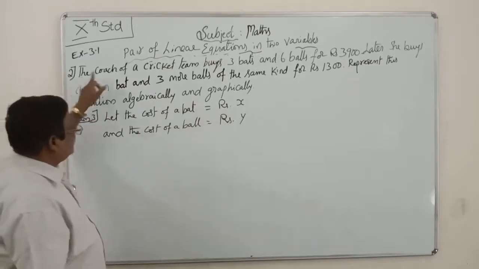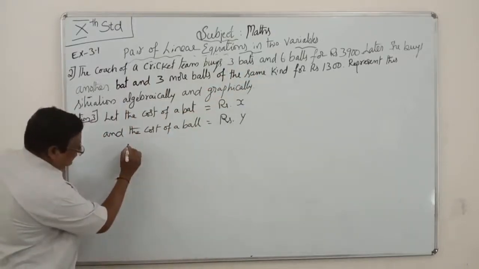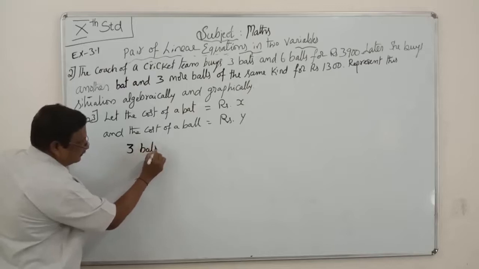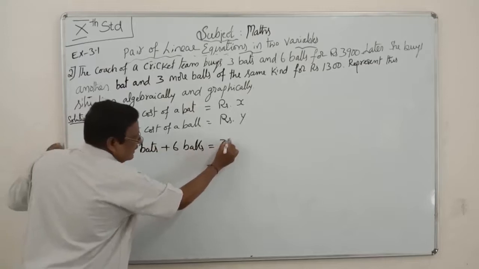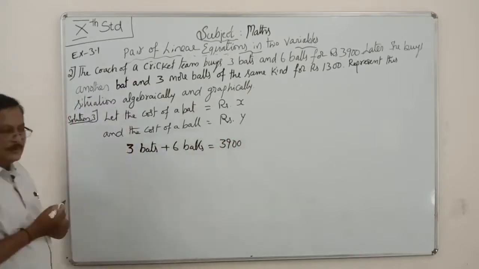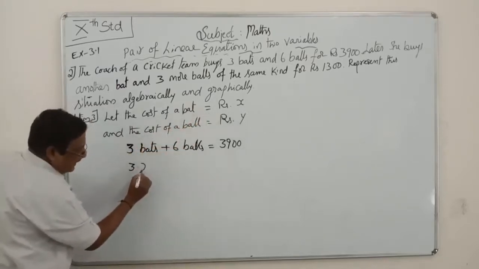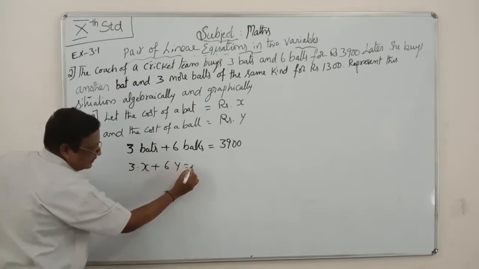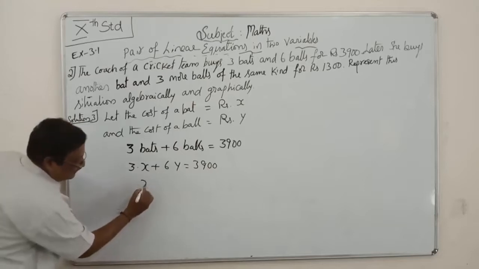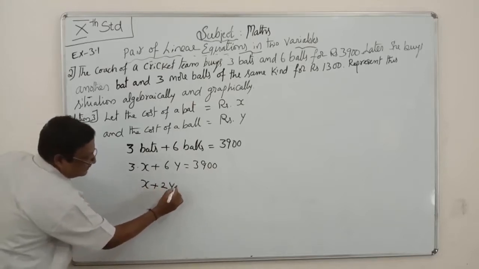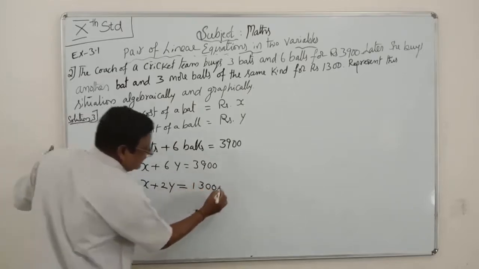Algebraically means, you see here, first let the cost of a bat be x rupees and the cost of a ball be y rupees. What is the first condition? First she buys 3 bats and 6 balls, 3 bats plus 6 balls is equal to 3,900. So 3x plus 6y is equal to 3,900. Here 3 is common: x plus 2y is equal to 1,300. This is equation number 1.